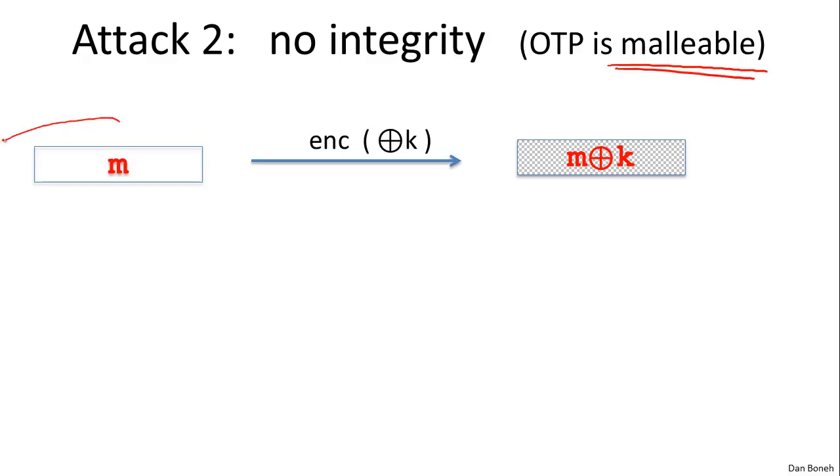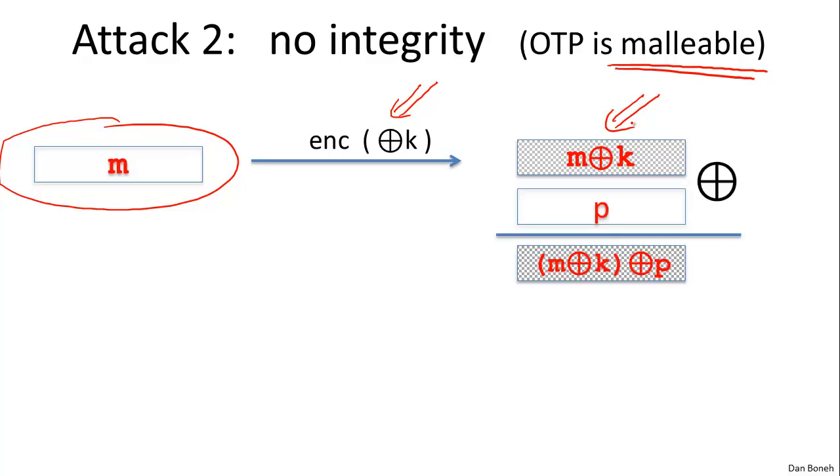So imagine we have some message M that gets encrypted using a stream cipher. And the ciphertext, of course, is then going to be M XOR K. Now, an attacker intercepts the ciphertext. Well, that doesn't tell him what the plaintext is. But what he can do is, beyond eavesdropping, become an active attacker and modify the ciphertext. Let's suppose that he XORs the ciphertext with a certain value P. Let's call this the perturbation P. The resulting ciphertext then becomes M XOR K XOR P.